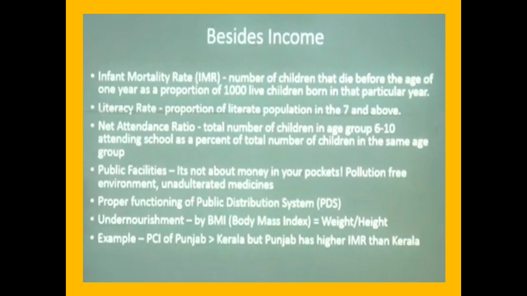This is the number of children that die before the age of 1 year, as a proportion of 1000 live children born in one particular year. Second, literacy rate. In this, the proportion of literate population in the age 7 and above. Next, net attendance ratio. What is this? Total number of children in the age group of 5 to 10 attending school as a percent of total number of children in the same age group.